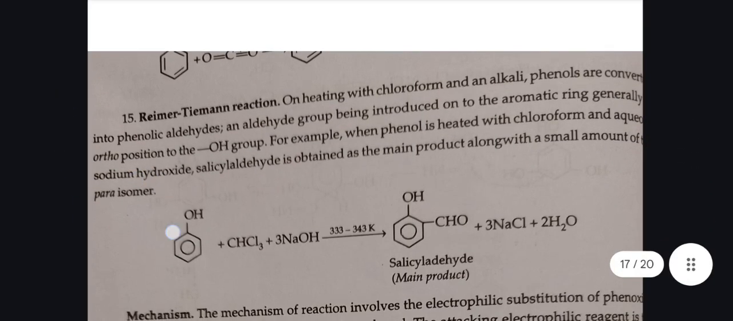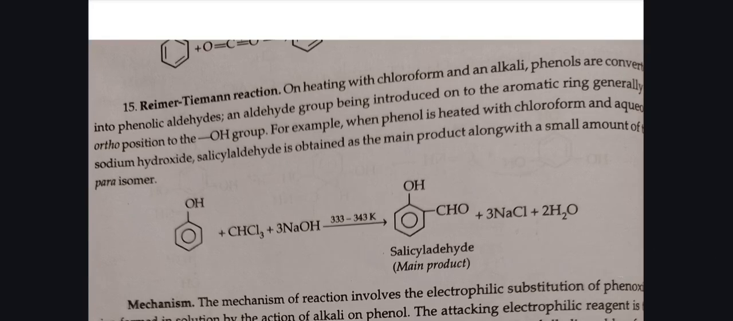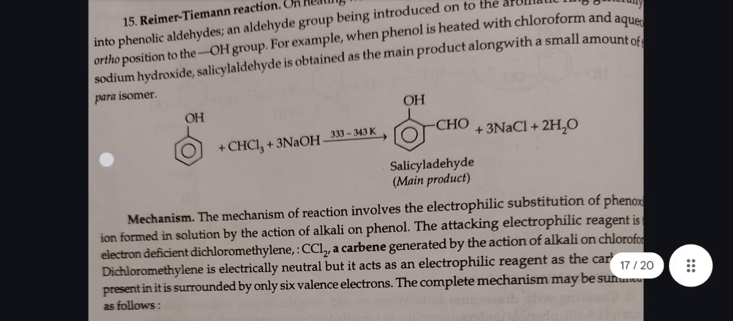Next is Reimer-Tiemann reaction. On heating with chloroform and alkali, phenols are converted into phenolic aldehydes, an aldehyde group being introduced on the aromatic ring, generally at the ortho position to the OH group. For example, when phenol is heated with chloroform and aqueous sodium hydroxide, salicylaldehyde is obtained as the main product along with a small amount of the para isomer.